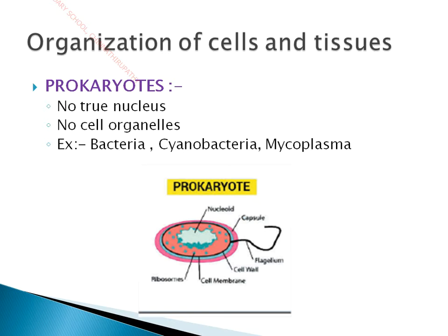Okay, and here you can see the central part is only a nucleoid. There is no nuclear membrane or nuclear envelope present here. There is only a nucleoid present. So this represents the prokaryotic cell. This is an example of a bacterial cell. So this is called prokaryotes. In prokaryotes, there is no true nucleus and no cell organelles. Examples are bacteria, cyanobacteria, and mycoplasma.